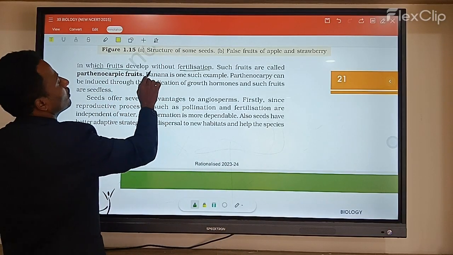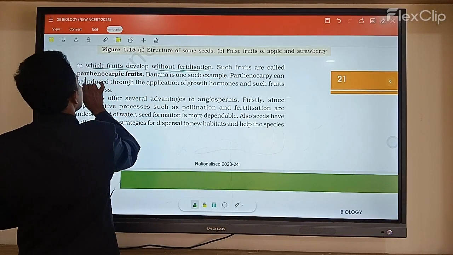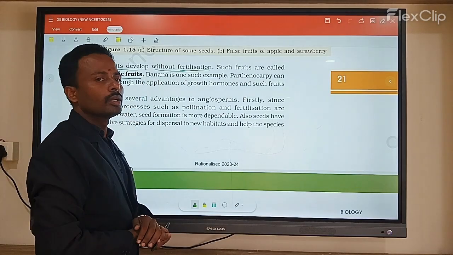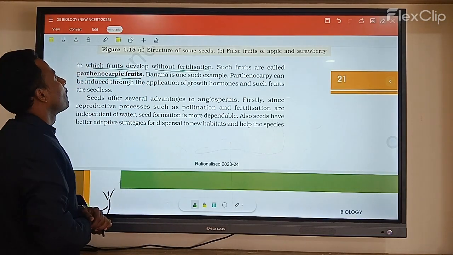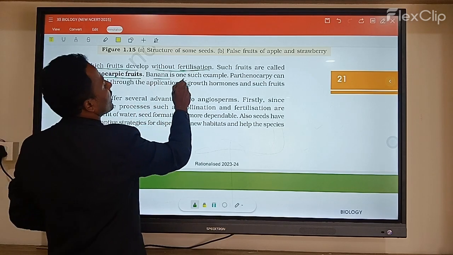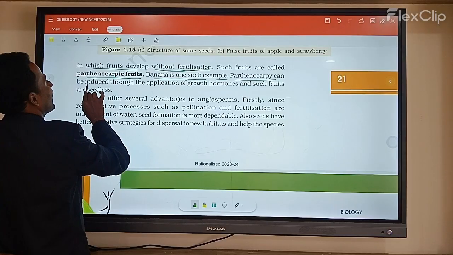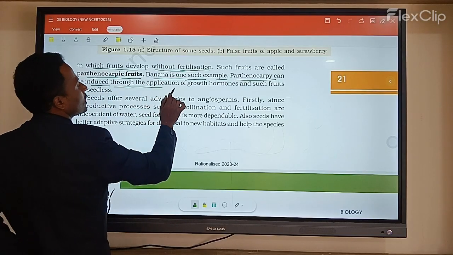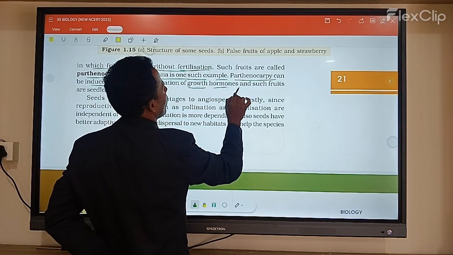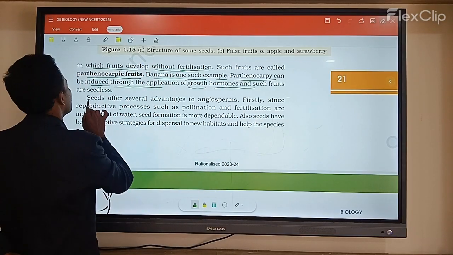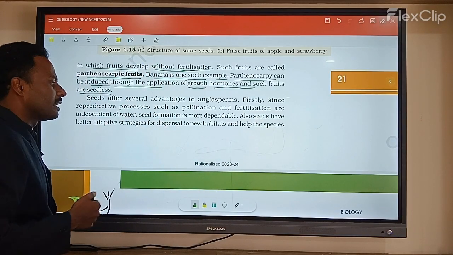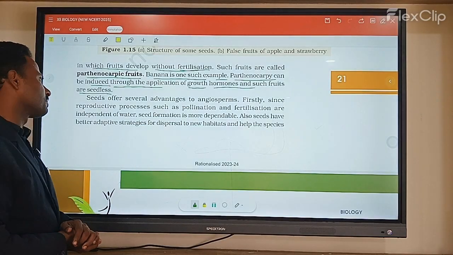Fruits that develop without fertilization are called parthenocarpic fruits. So the formation of fruits without fertilization is called parthenocarpy. In banana, for example, parthenocarpy can also be induced through the application of growth hormones, and such fruits are seedless. Some seedless fruits like grapes are also noticed.